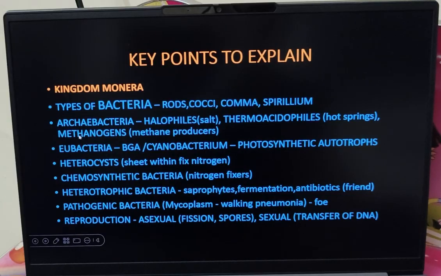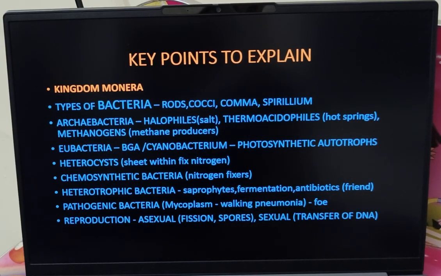And there are certain bacteria called methanogens. Methanogens are methane producing bacteria. These methanogens are especially found in herbivore, grass eating animal like ruminants. You can find these methanogens in the stomach of cow. That is why the dung of cow is used in production of biogas. So these methanogens play a major role in digesting cellulose, because these herbivores eat grass which are highly rich in cellulose. And one more, you can find these methanogens in sewage, and they are highly toxic to human.